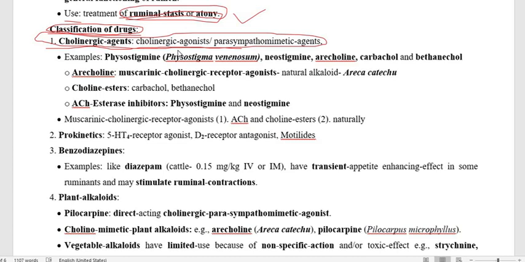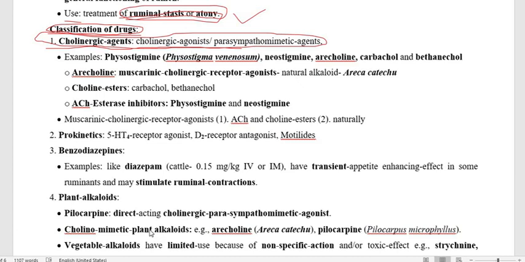Particularly, the action of acetylcholine is over the smooth muscle of the musculature of the GI tract, like rumen and reticulum, and helps to contract it, and also helps in the digestion. Therefore, these drugs are cholinomimetic.